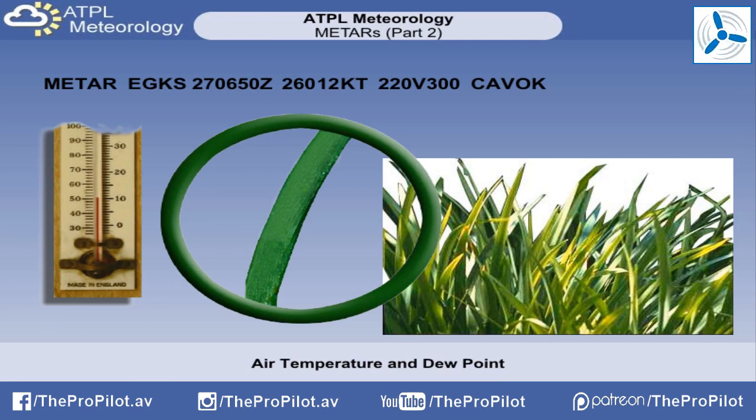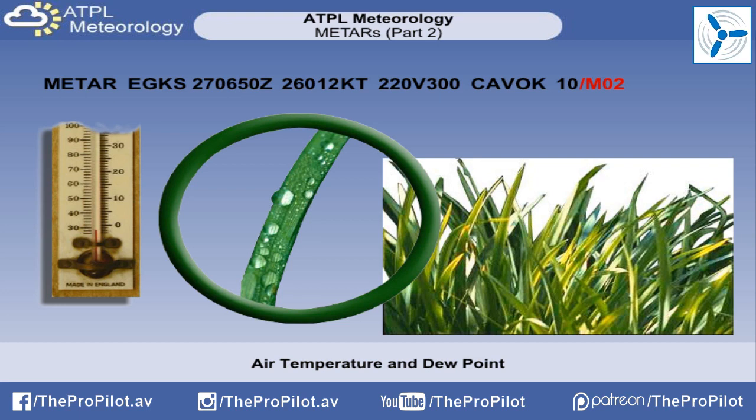The temperature and dew point will be the next group in the METAR code. This is simply a 2-digit number for the air temperature, a / followed by another 2-digit number for the dew point. These are measured in degrees Celsius. In this example, the air temperature is +10 degrees Celsius and the dew point is +2 degrees.